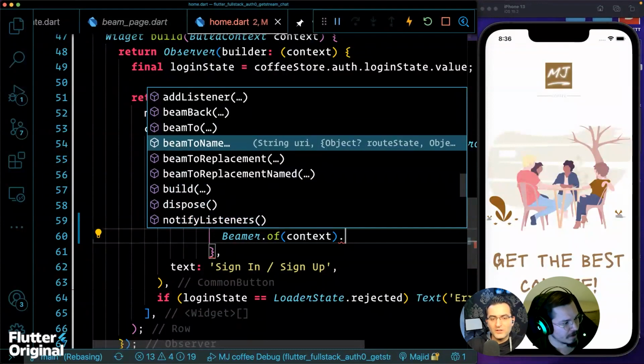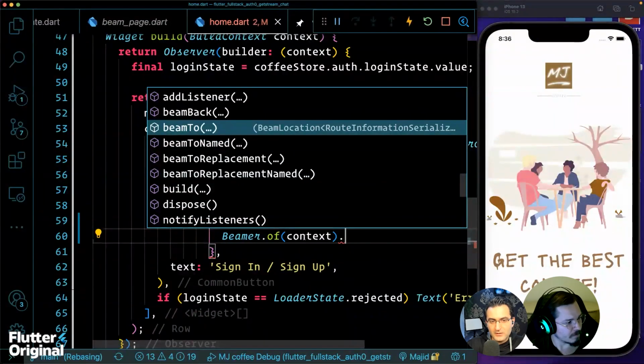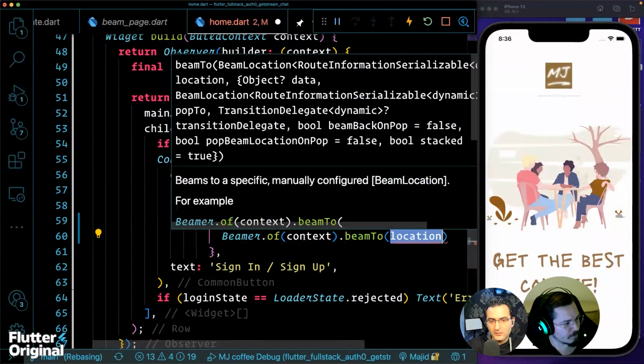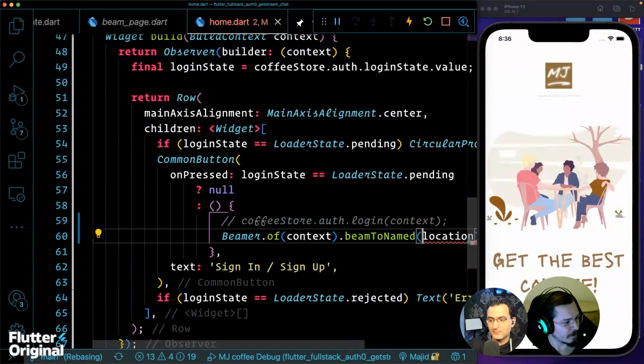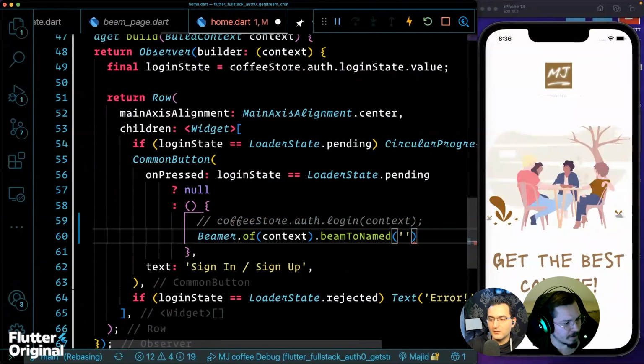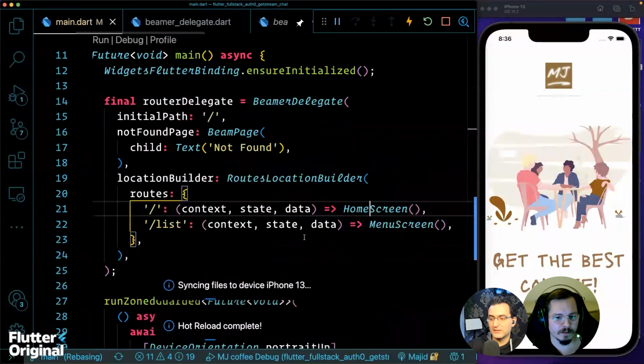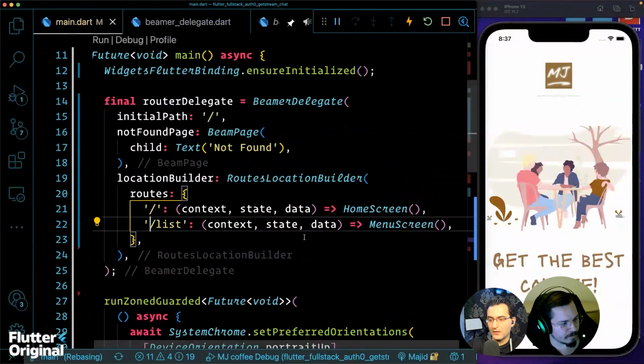So then what I need to do here is call beam to, right? Yeah, beamToNamed would be the way. And then we can just put /menu. Whatever, how was it? It was list. Yeah. Okay, so this is going to be the name.